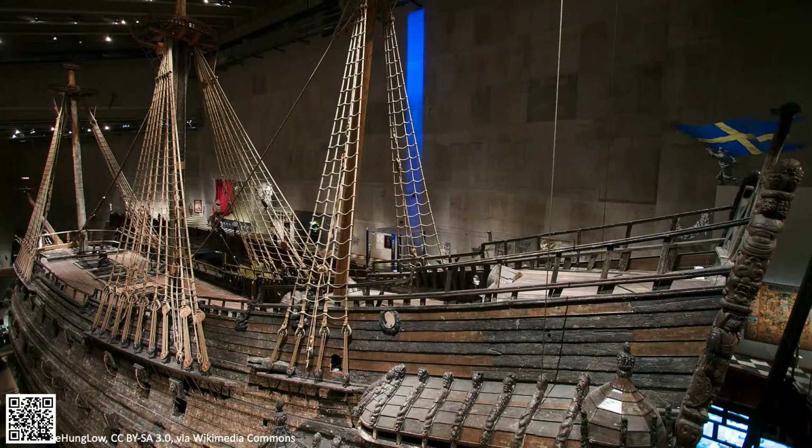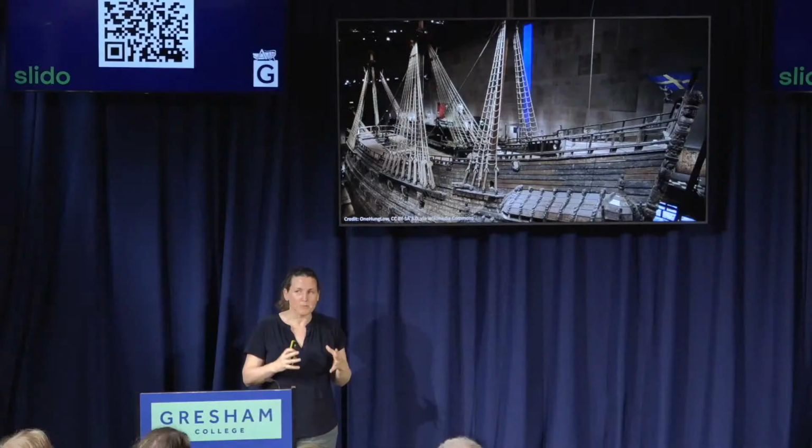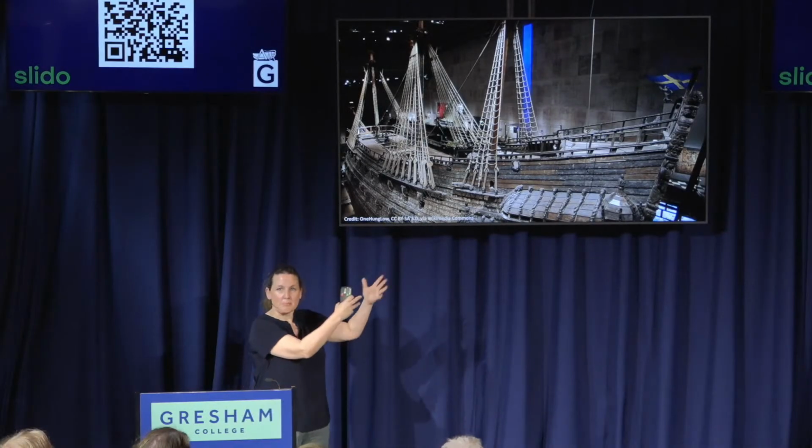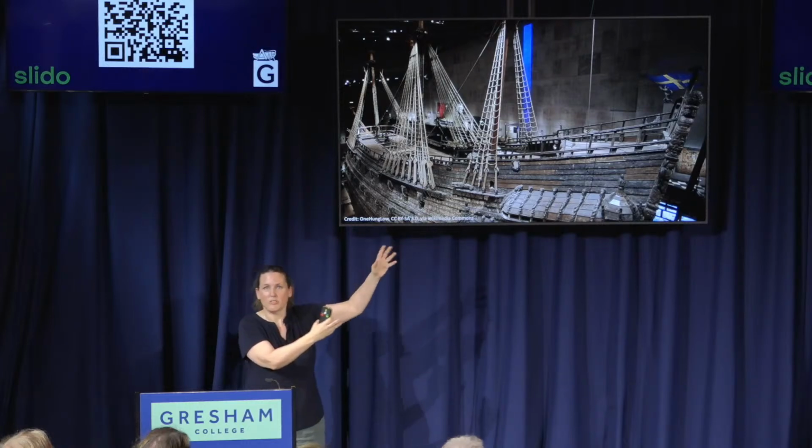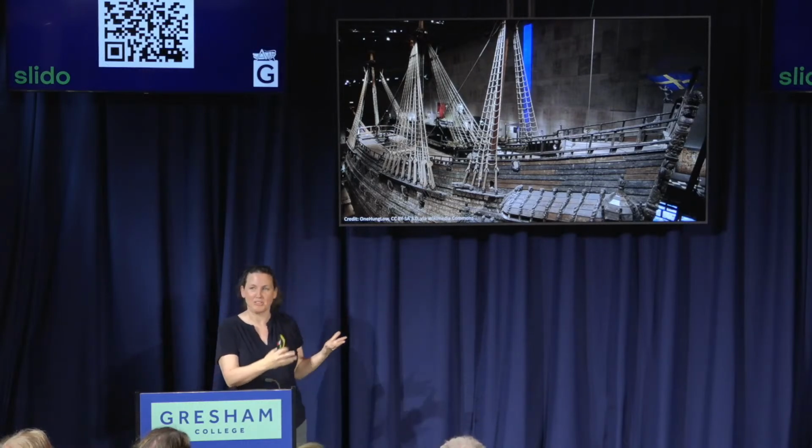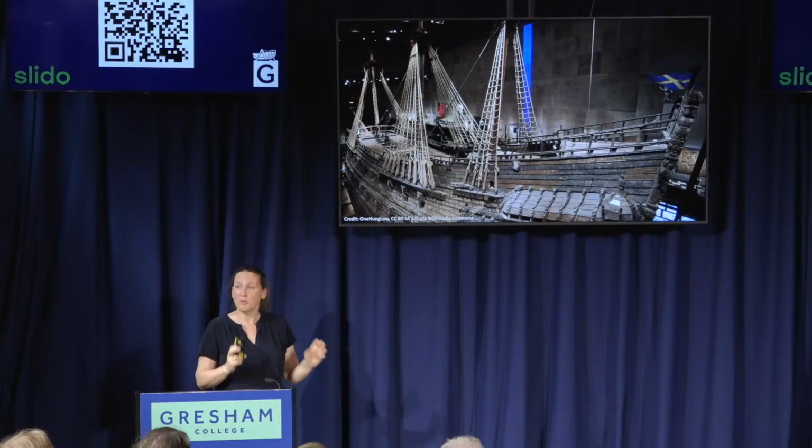We can go back. This is not a new phenomenon, so it's not all the fault of metric. This is a much older example. So this is the Swedish warship Vasa, which sank mere moments after launch in 1628. And then they raised it in the 1980s, and they had a look at what might have gone wrong. And what they found, or one of the problems was, they found on the ship, it literally had just been launched, so there were still a few bits and bobs of the construction materials, and they found some rulers.